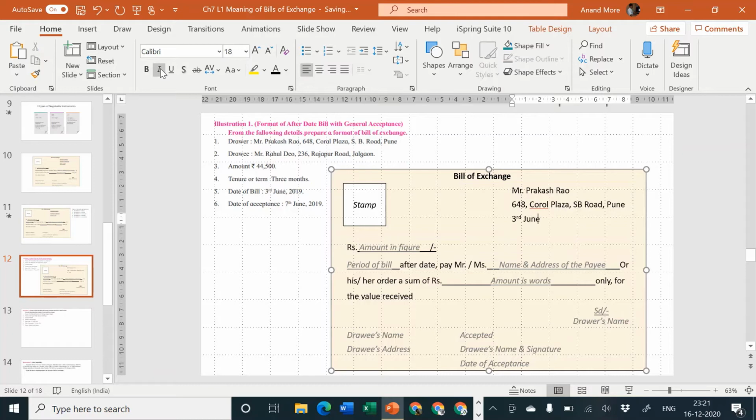June 2019. You can write 03/06/2019. That method of writing the date is also acceptable. Okay. What is the amount of bill? The amount of bill is rupees 44,500. So I'll write it here 44,500.